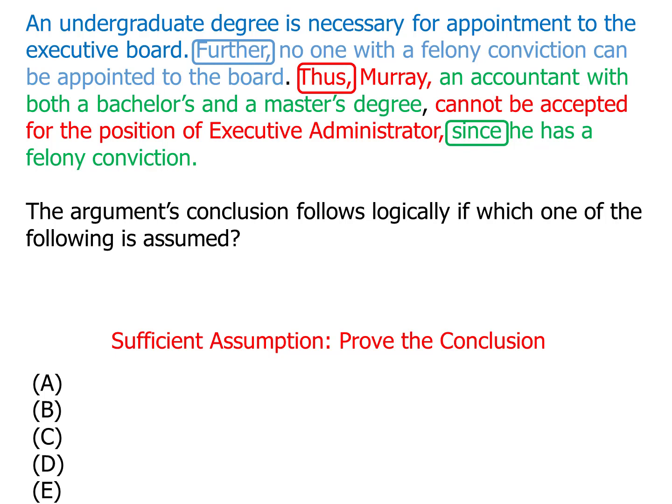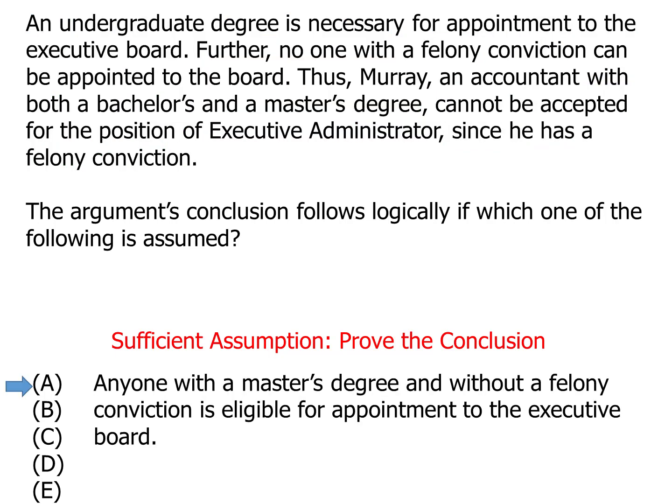So answer choice A. Anyone with a master's degree and without a felony conviction is eligible for appointment to the board. Well, that's problematic for two reasons. First, okay, he has a master's degree, but he isn't without a felony conviction, so this rule that the answer choice gives us is not going to help keep him off the board. Worse, this is a rule about what makes you eligible to the board, so we're trying to make him ineligible. Answer choice A is not our answer.